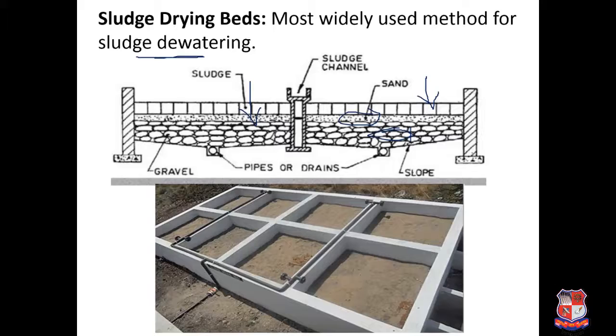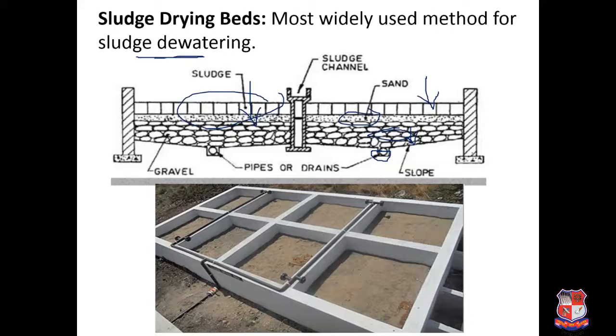The moisture passes through, and pipes and drains collect this leachate, which is further applied to the process right from the primary sedimentation tank. After 14 to 15 days, the dried sludge has to be scraped, and it can be used as manure, and it can be useful for earning money also.